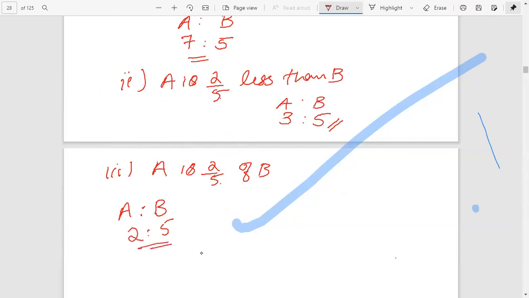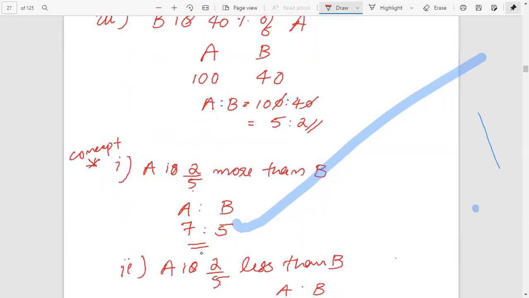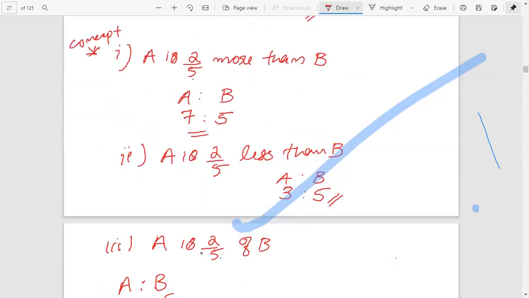Okay, here we have given 3 methods. First one, A is 2 by 5 more than B. Then we can say B is the base. Here fraction base 5, therefore B is 5. And A is more than, just add 5 plus 2, 7. A is less than, just subtract 5 minus 2, 3.